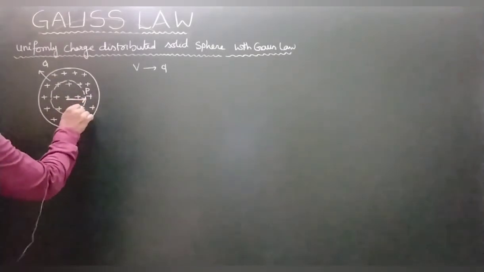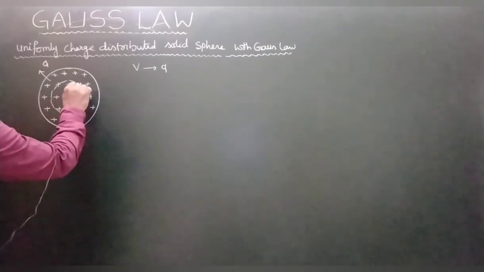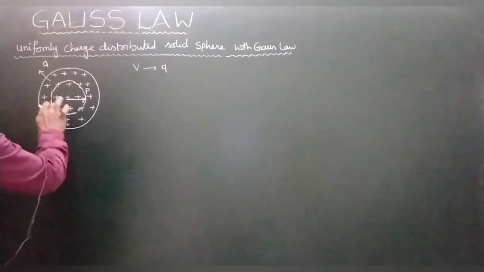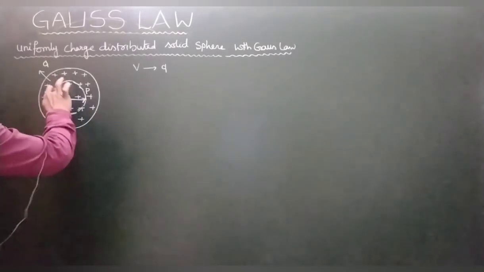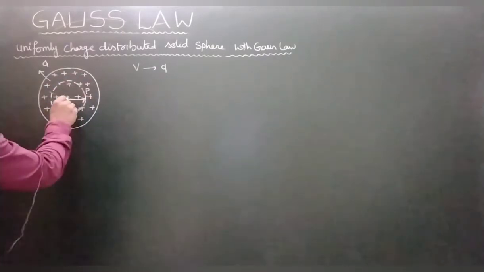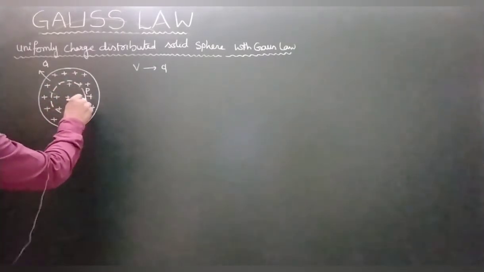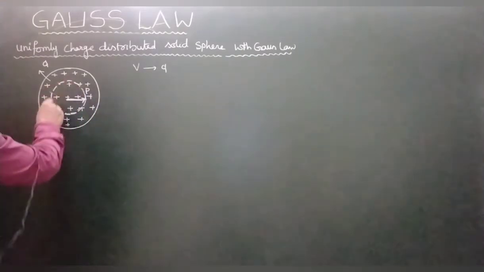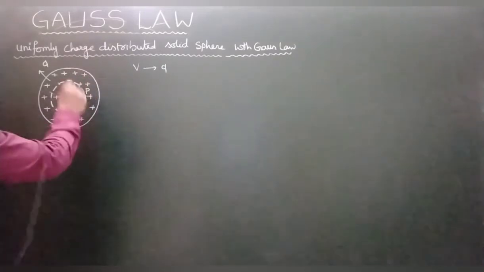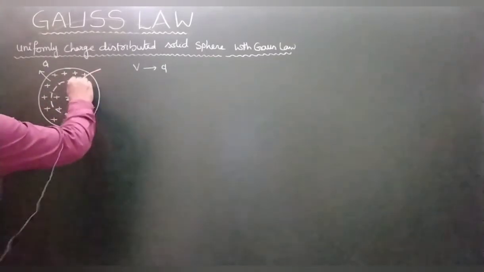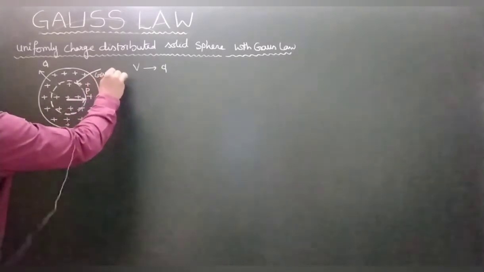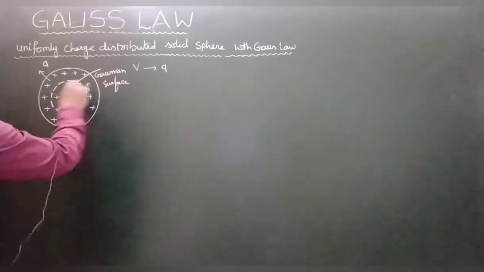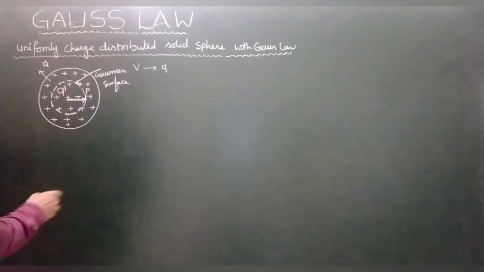With this distance, what is the shape of the object? In the same shape you draw one imaginary surface. This imaginary surface is called the Gaussian surface. Are you getting my point? From the center to this point you take one line, equidistant, and draw a line of equal distance in the shape of the object. You can draw it. This is the Gaussian surface. In the Gaussian surface, how much charge? Let us assume Q dash. Are you getting my point?